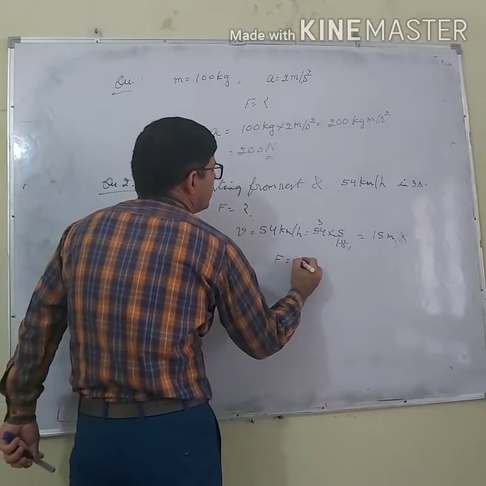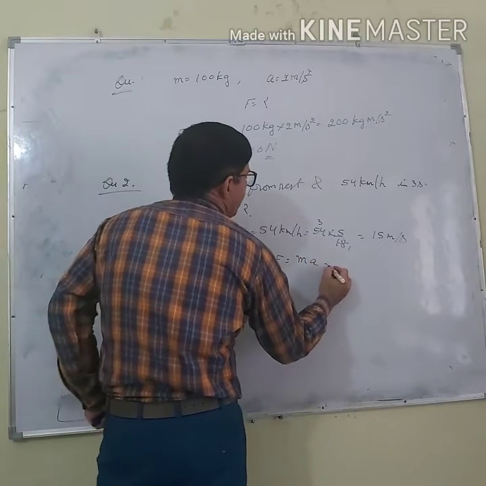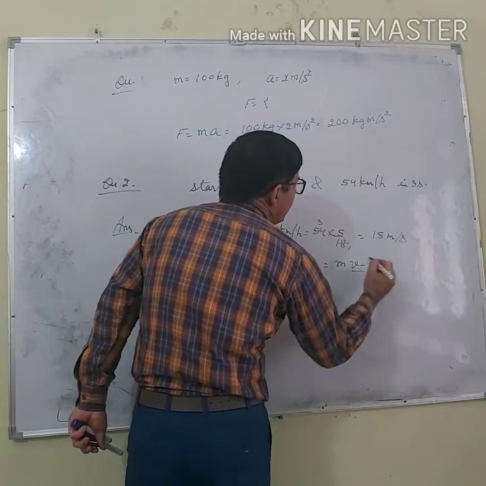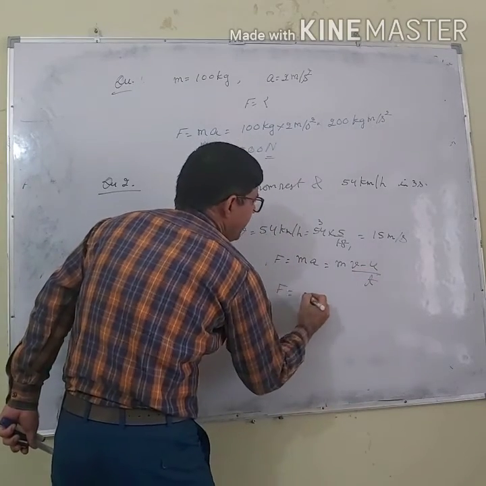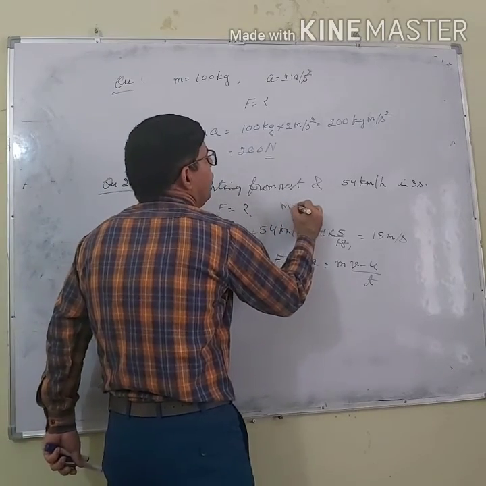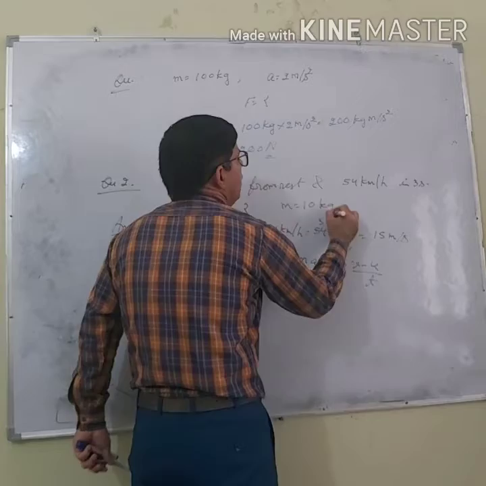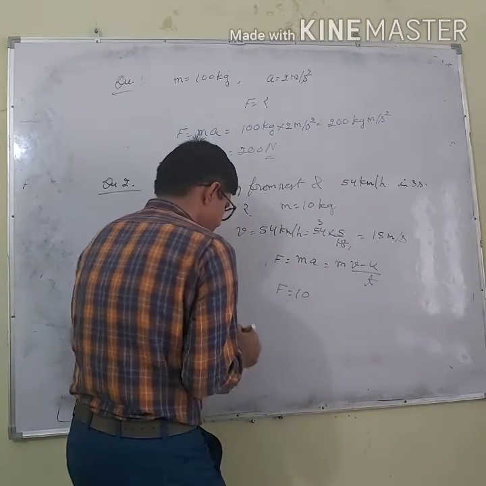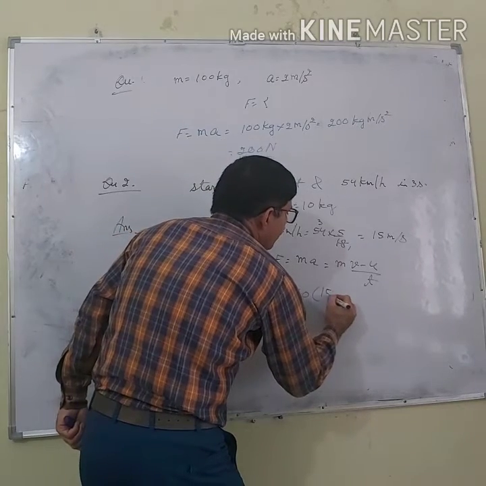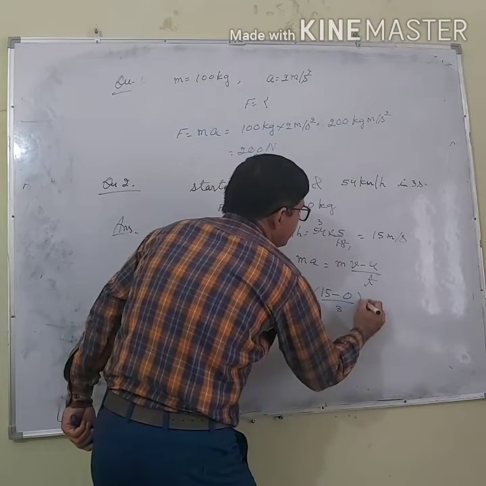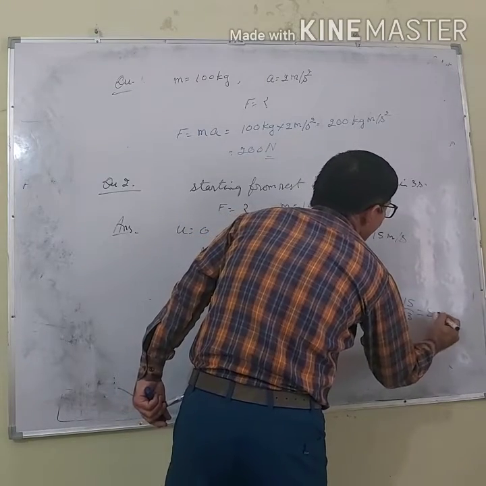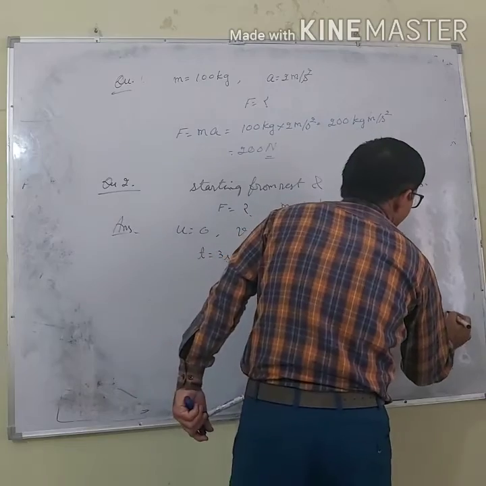And what is the force? Force is m a. And what is a? v minus u over t. Let us say the mass of the body is 10 kilogram. m is 10, v is 15, u is 0, and t is 3. 10 multiplied by 15 by 3, it is 50 newton.